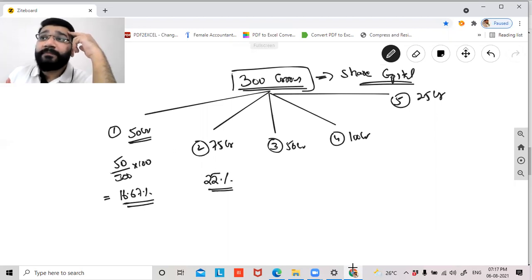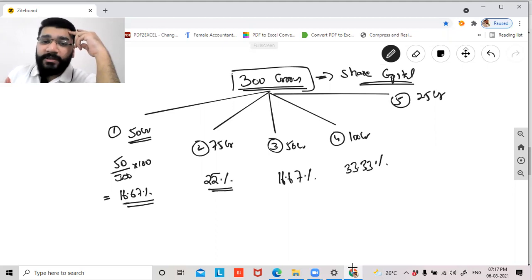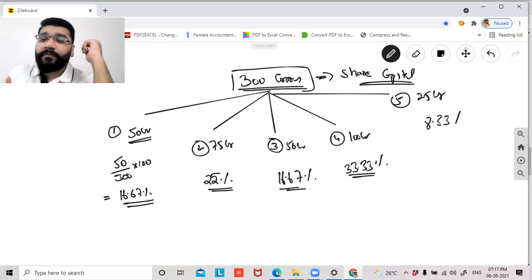Third person, 50 crores: 50 divided by 300 into 100, 16.67. Fourth, 100 crores: 100 divided by 300 into 100, 33.33. The last one is 25: 25 divided by 300 into 100. How much? 8.33. If you add all these 5, is it coming to 100%? Please add all 5 and tell me, is it equal to 100%?